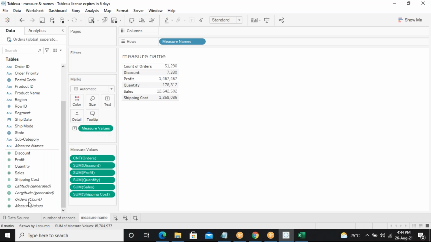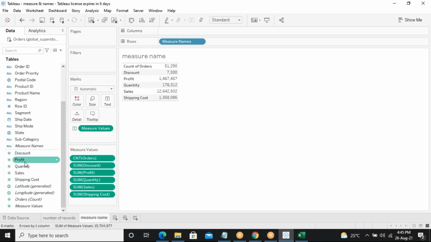So leaving this latitude and longitude, once I drag and drop the measure values, all the 6 fields which belong to measures have automatically been generated, like count of orders, sum of discount, sum of profit, sum of quantity, sum of sales, and sum of shipping cost. This latitude and longitude we will see separately in the mapping concept in the maps. This is separate for maps, globe and so on.